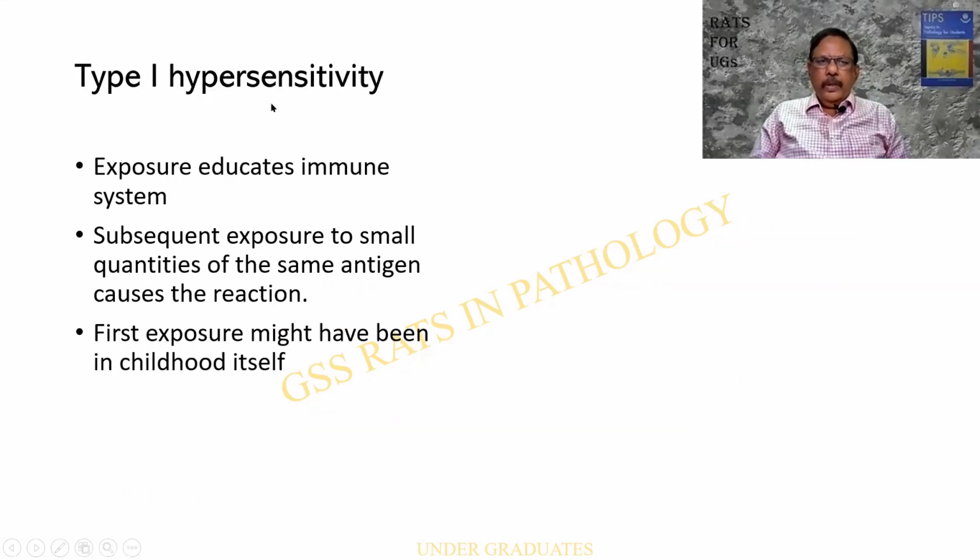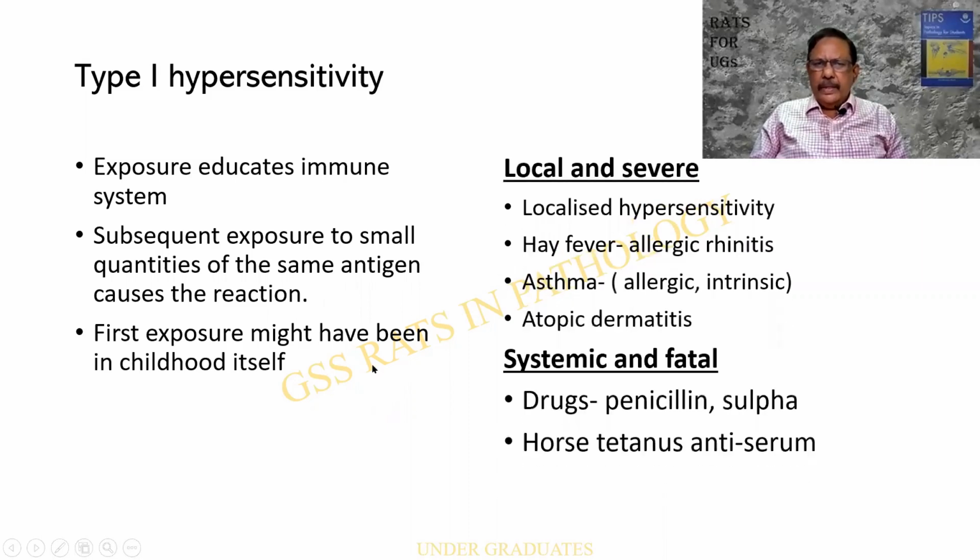Now look at these details. We have already mentioned that in the previous slide. We will not be repeating it. But then I would like you to kindly understand the types of hypersensitivity. Type 1. It can be local and severe. For example, a localized hypersensitivity, hay fever or rhinitis, bronchial asthma, limited to the lungs or the respiratory system, atopic dermatitis or contact dermatitis, or it can be systemic and fatal. Classical examples are penicillin injection, horse tetanus antiserum. So this particular list, I think we'll be able to retain.